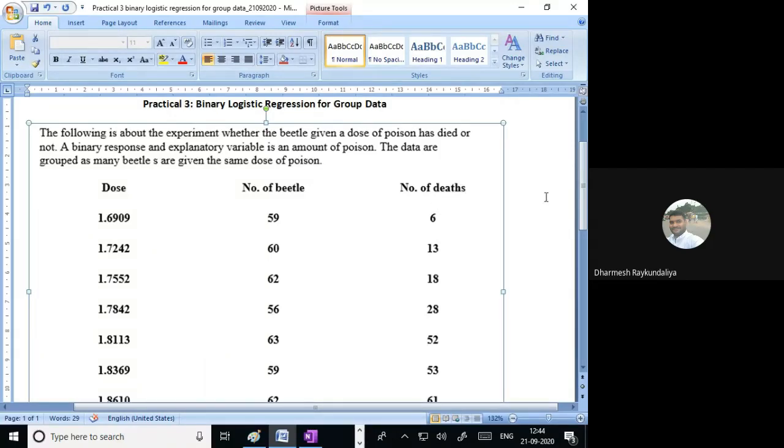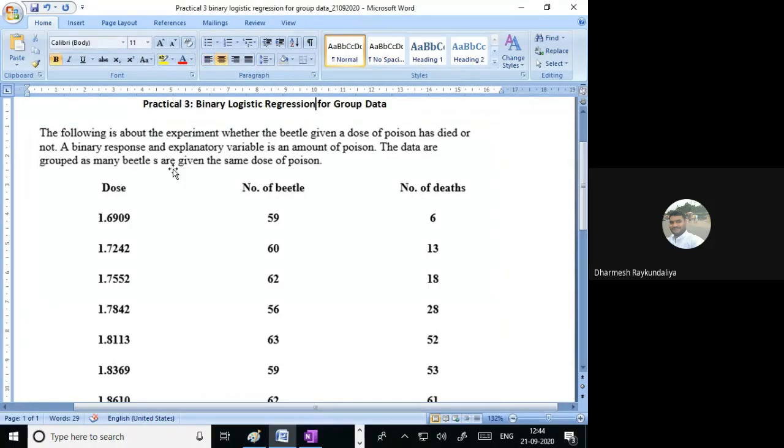But what happens if the data is of a grouped nature? Let us understand this example. The following is about an experiment on whether a beetle given a dose of poison has died or not. A beetle is a kind of insect which has been given some pesticide. The dose of pesticide is given, so what happened to the beetle? Whether the beetle died or survived.